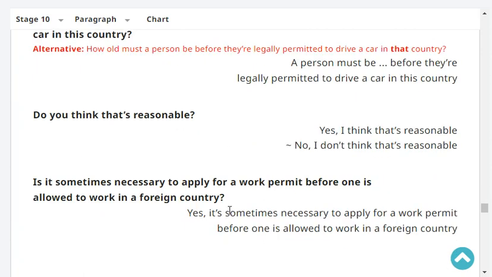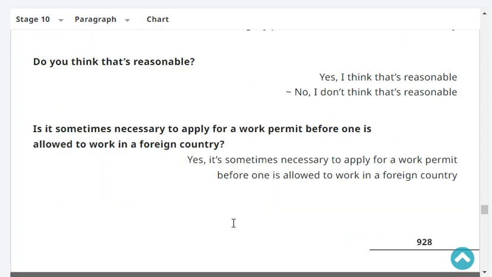Do you think that's reasonable? Yes or no? No, I don't think that's reasonable.